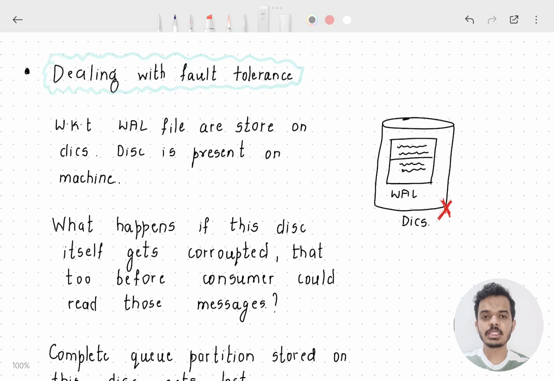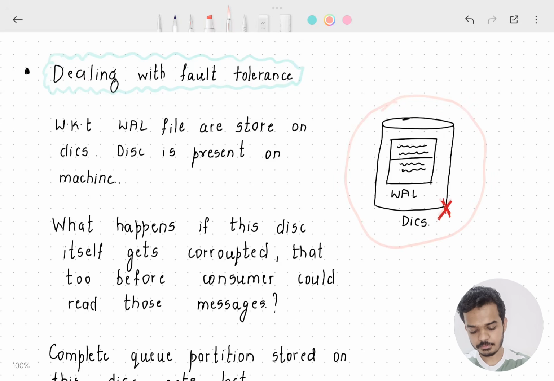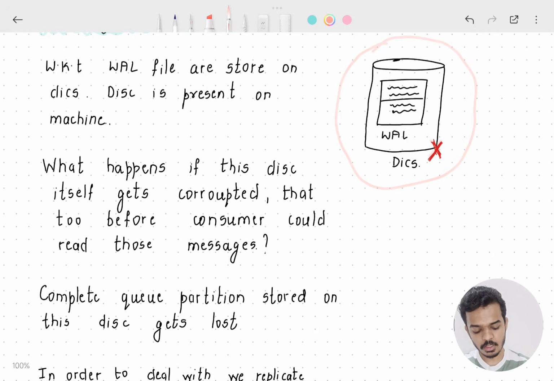Now let's see how we will deal with fault tolerance. We know that the write ahead log file is stored on the disk, and the disk is present on a machine. The log is present on this disk in the form of a file. Now what happens if the disk itself gets corrupted?